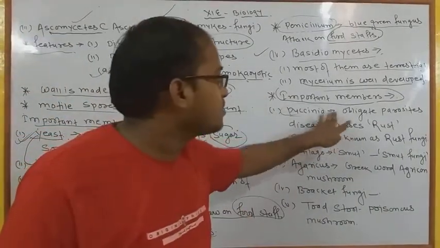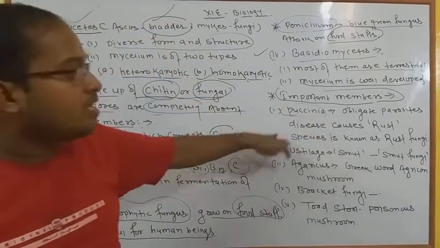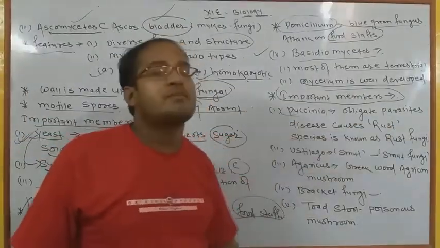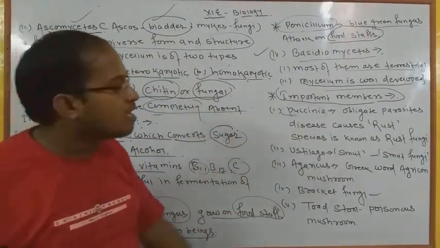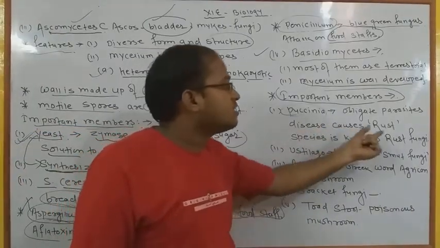The word was taken from Puccinia's name, and it is an obligate parasite. It is a type of obligate parasite and generally it causes a disease like rust.